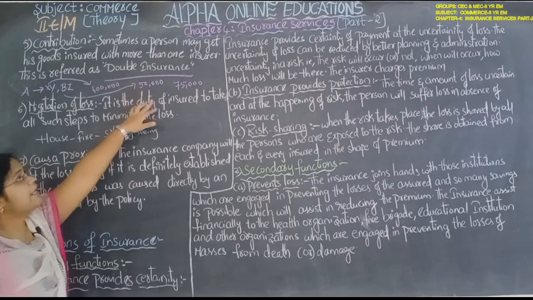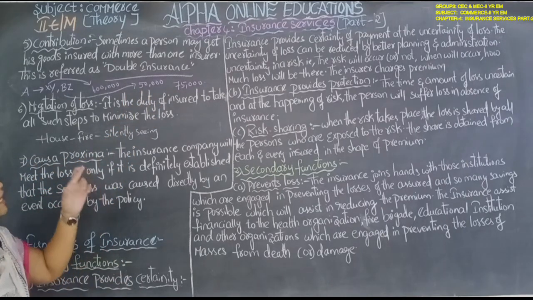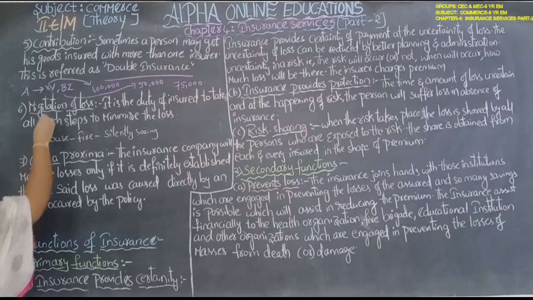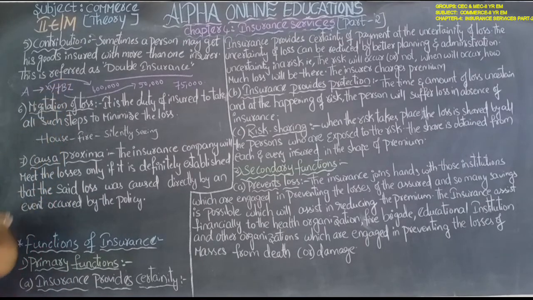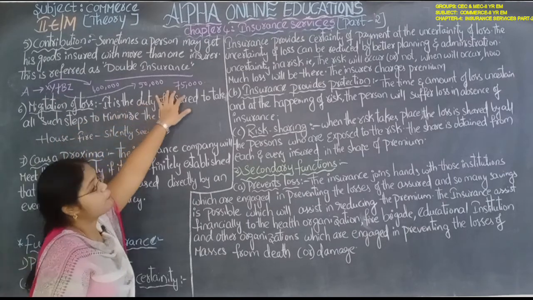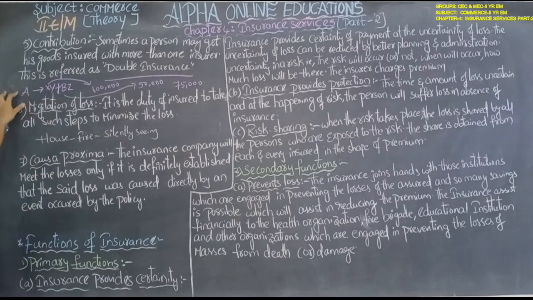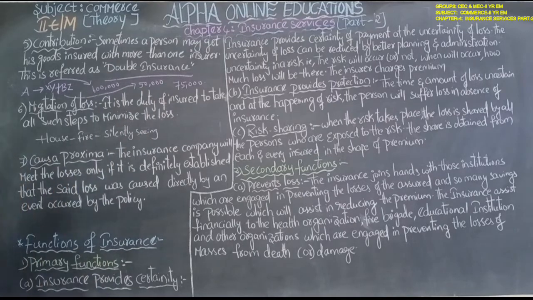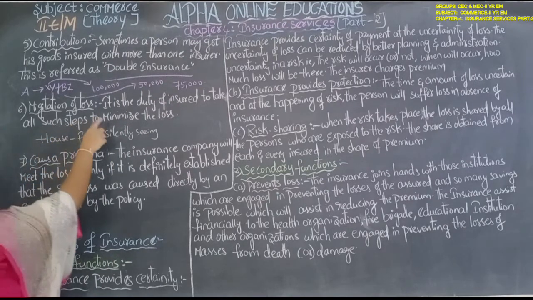So totally he will get 75,000 rupees combined from these two companies, which contribute the compensation of 75,000 rupees to the person. This is about contribution. When a person insures with more than one insurance company, that insurance is known as double insurance.